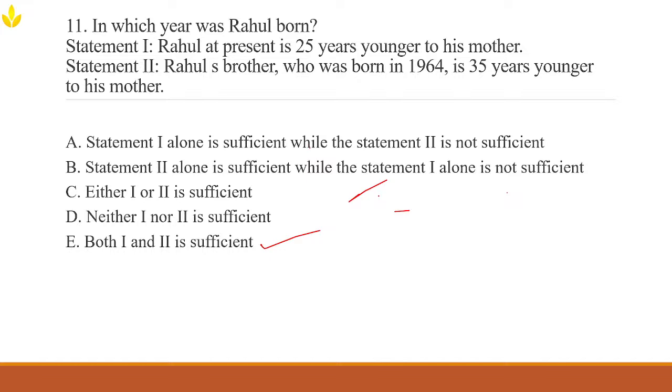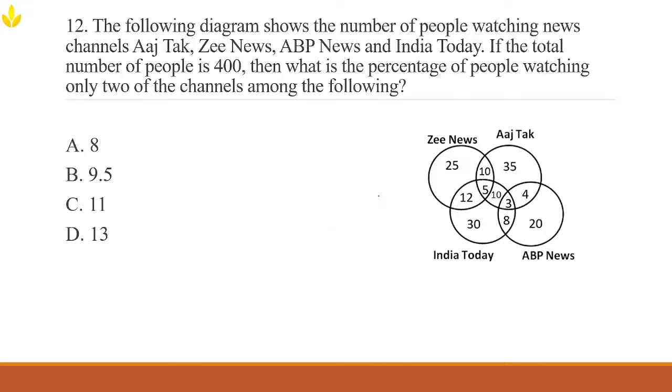Alright then. So let's proceed with the next question. What do we have here? So we have a very lengthy question. So the following tree diagram shows the number of people watching the news channels Aaj Tak, Z News, ABP News, and India Today. So if the total number of people is 400, then what is the percentage of people watching only two of the channels among the following?